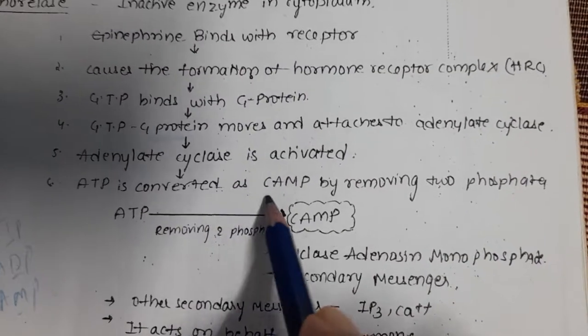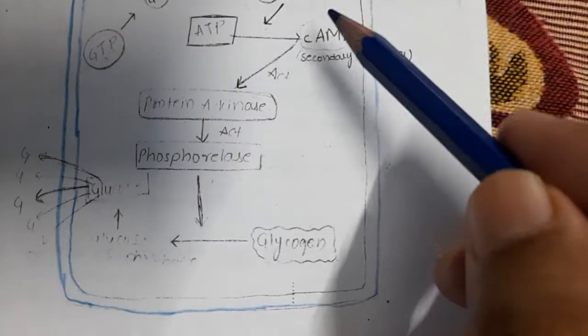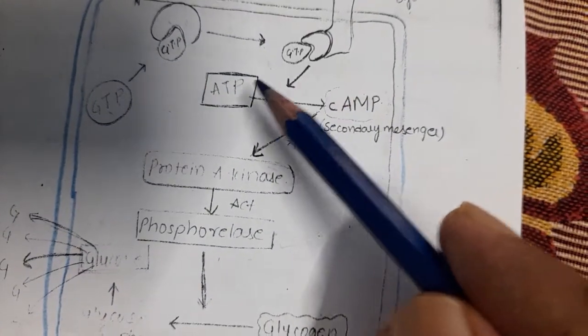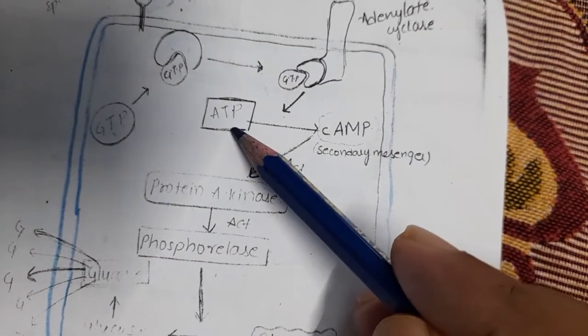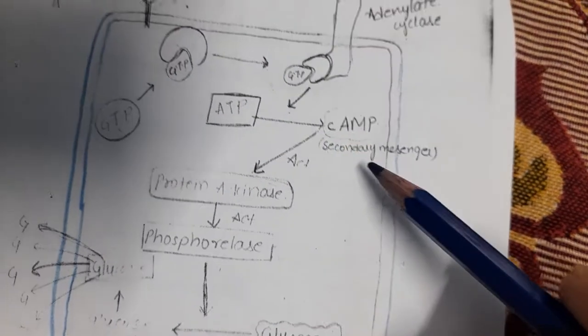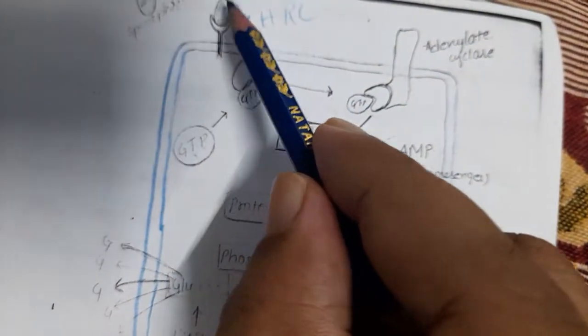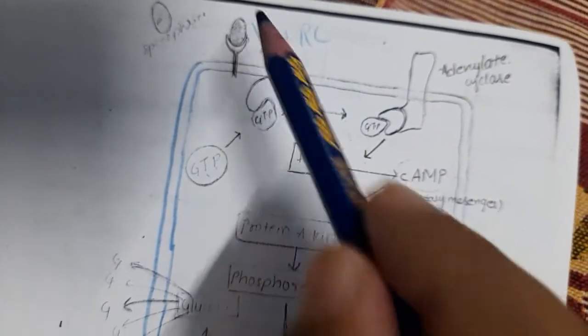Now adenylate cyclase is activated and it is converting ATP into cAMP, which is the second messenger. This is the first messenger, very important. It was asked in a previous exam. The hormone is the first messenger here.